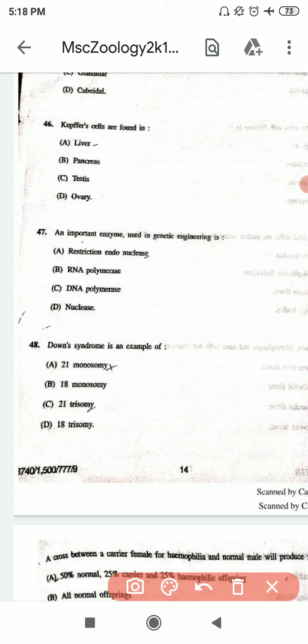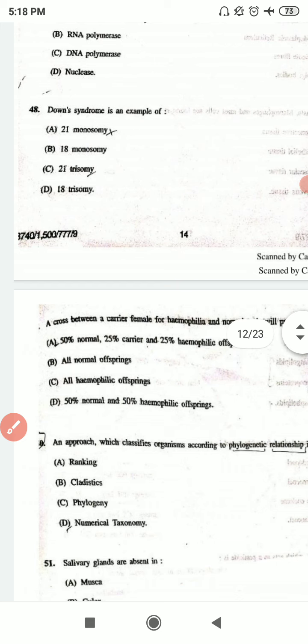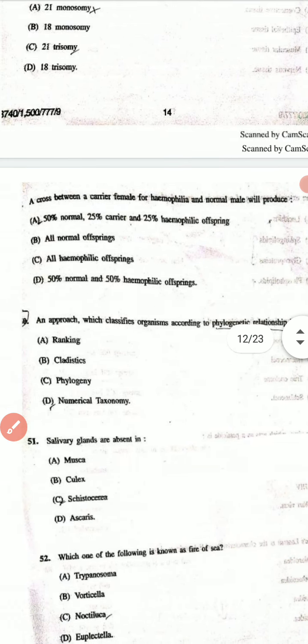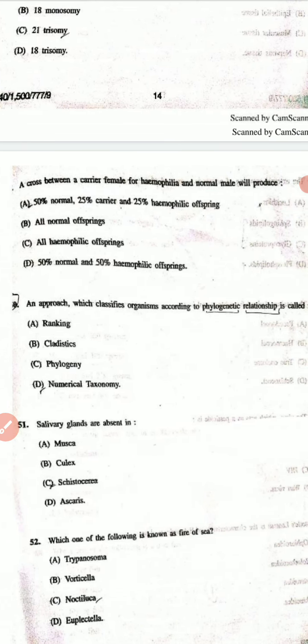46th question is Kupffer cells are found in, and the correct option is A. 47th question is an important enzyme used in genetic engineering is, and the correct option is A. 48th question is Down syndrome is an example of, and the correct option is C. 49th question is a cross between a carrier female for hemophilia and normal male will produce, and the correct option is A.